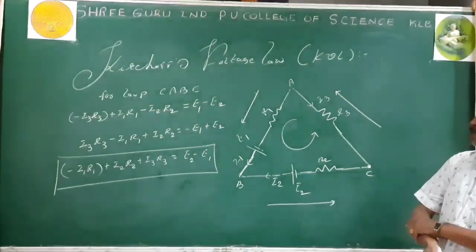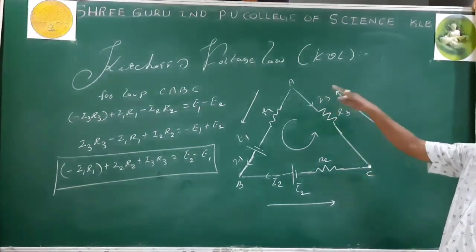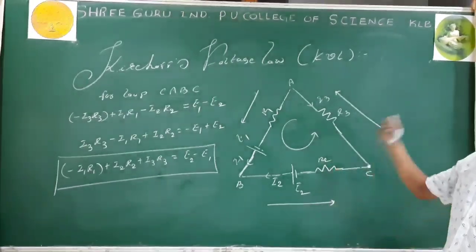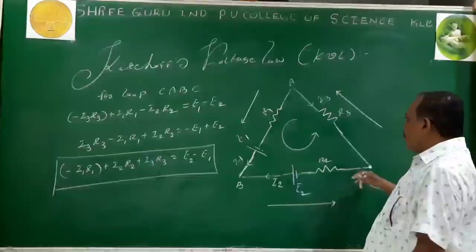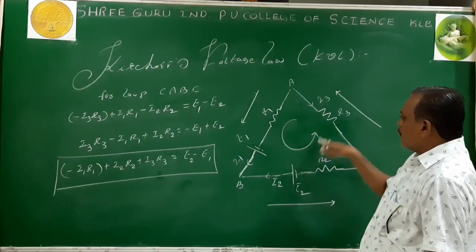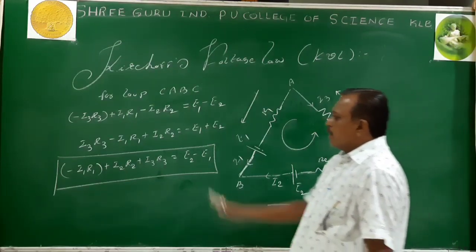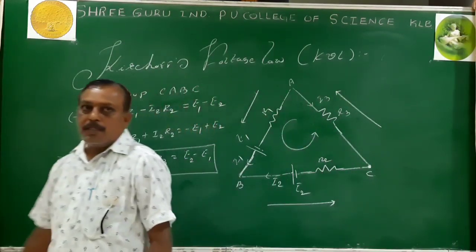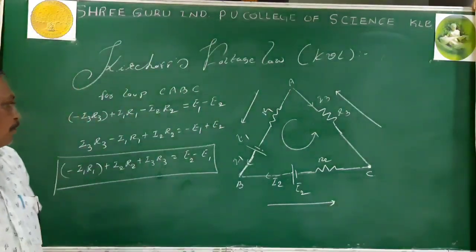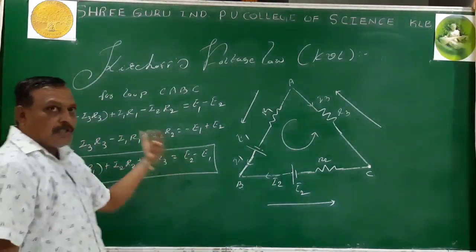We started earlier with point A and traced in the proper direction. But in this case, we started at point C and went in the anti-clockwise direction. Once again, the equation is the same. So this is our analysis of the circuit. After getting the equation, then